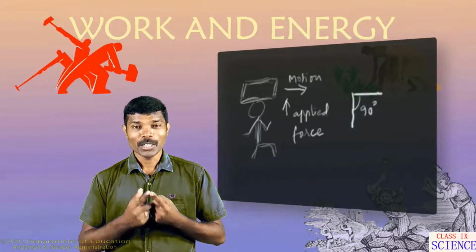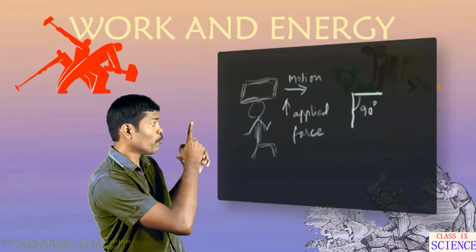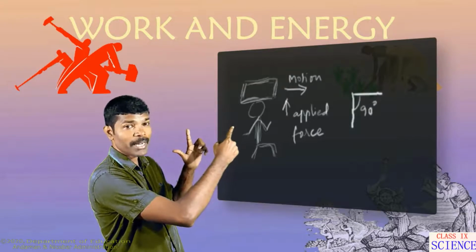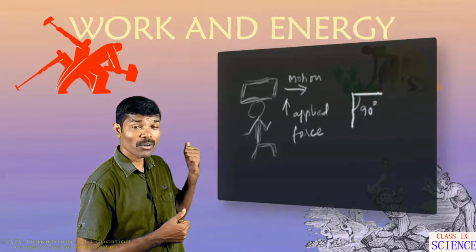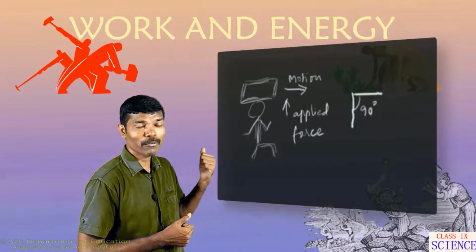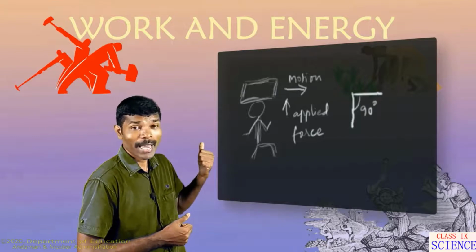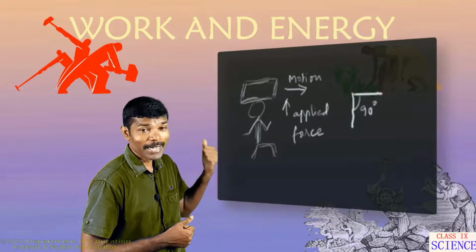This is because the man is moving in this direction, and the force against gravity is applied upward, and the object is moving towards this direction. Here you can see that the direction of motion of the object is not in the direction of applied force. Here the force is acting at an angle, and this angle is a right angle.